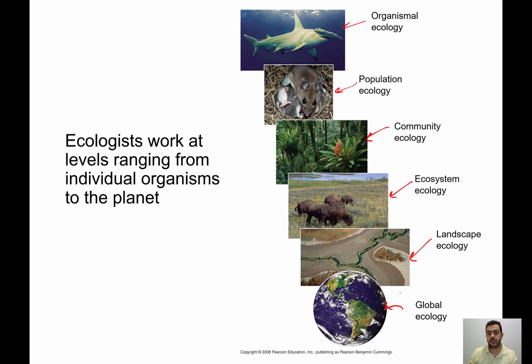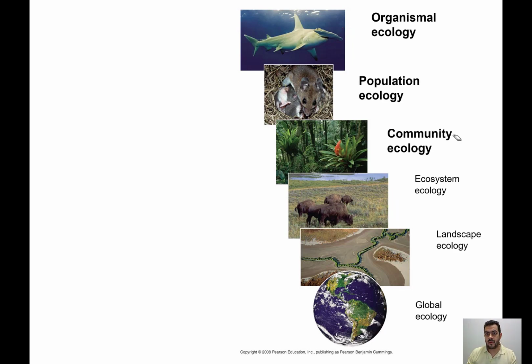So as you can see, we are zooming out as we go through these 6 different levels of ecology. The 3 that we are going to focus on include organismal ecology, population ecology, and community ecology. We are not going to focus on the other 3 levels, but we are just going to focus on the first 3 levels of studying ecology.